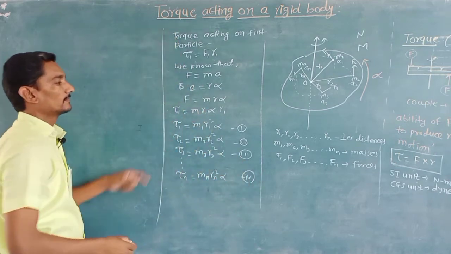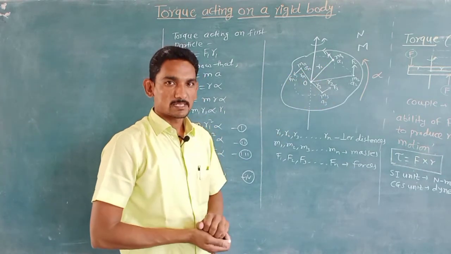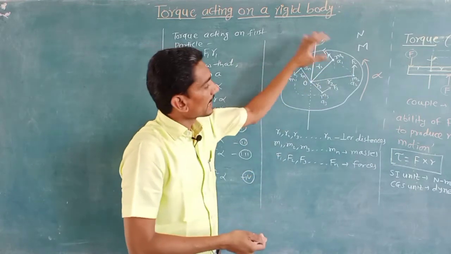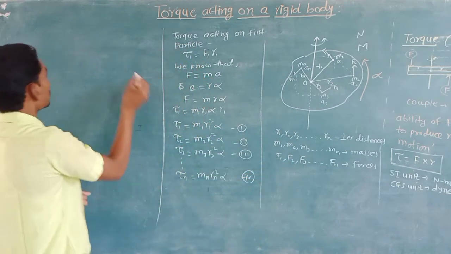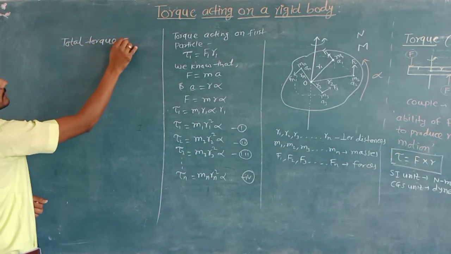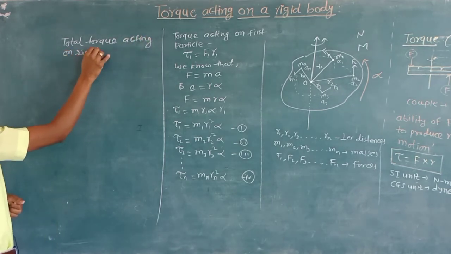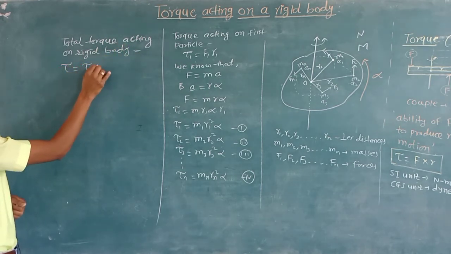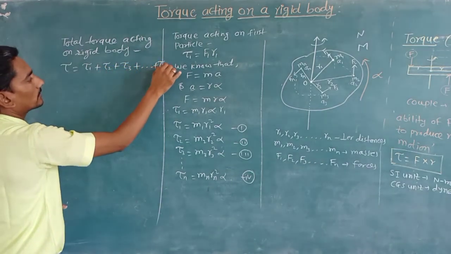So this is the magnitude of torque acting on all these individual particles, and all these particles together constitute the torque acting on the total body. Now we have to calculate the torque acting on the rigid body. So the total torque acting on the given rigid body is torque equals T1 plus T2 plus T3 plus up to Tn.